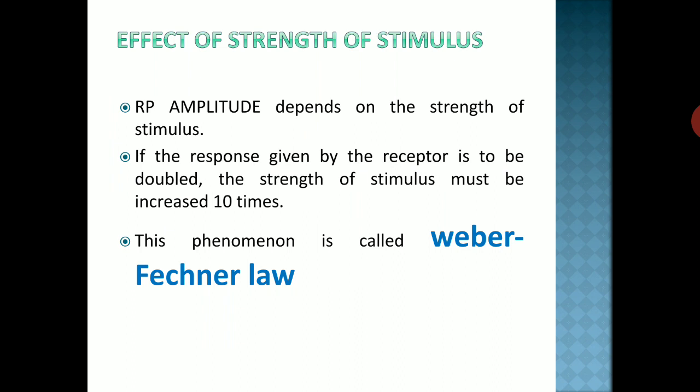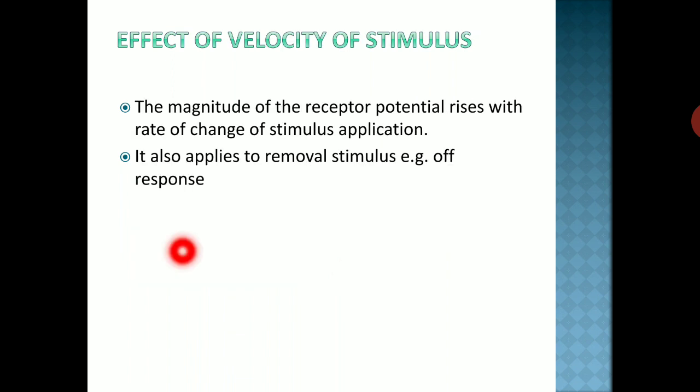Now, effect of strength of stimulus. Receptor potential amplitude depends on the strength of stimulus. If the response given by the receptor is to be doubled, the strength of stimulus must be increased 10 times. This phenomenon is known as the Weber-Fechner law. Effect of velocity of stimulus, another property: the magnitude of receptor potential rises with the rate of change of stimulus application. It also applies to removal of stimulus. For example, if we remove the stimulus, then there is an off response. So that is the effect of velocity of stimulus.